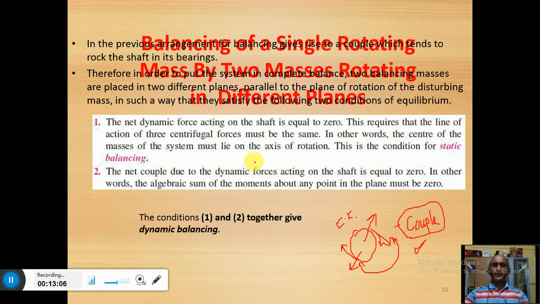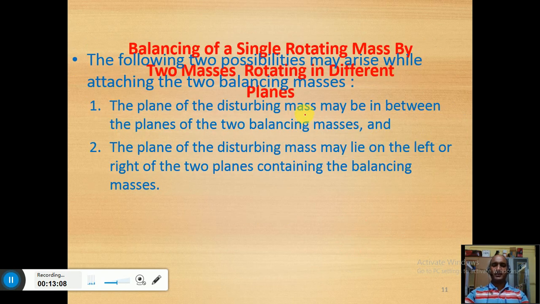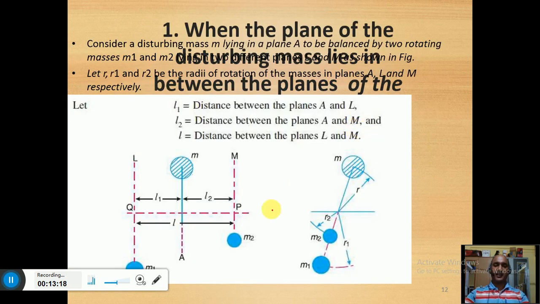Again, there may be two cases: the balancing masses will be either on either side of the unbalanced mass, or on one side only of the unbalanced mass, like this. If you consider this M as your unbalanced mass, then we can put the balancing masses on both sides of the unbalanced mass.